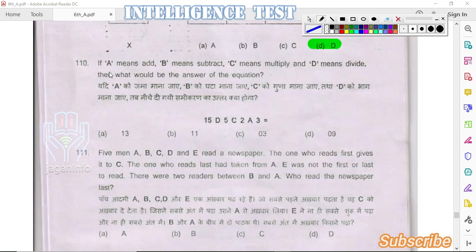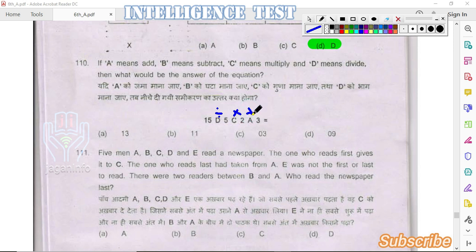Next question. If A means add, B means subtract, C means multiply and D means divide, then what would be the answer of the equation? Here the given equation is 15 D 5 C 2 A 3. So we replace D with divide, C with multiply, and A with add.